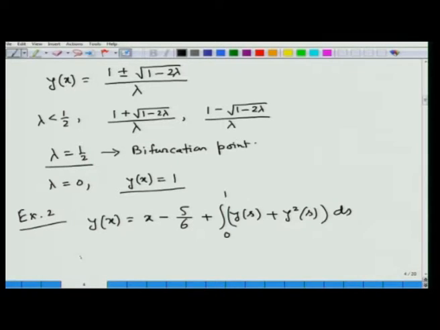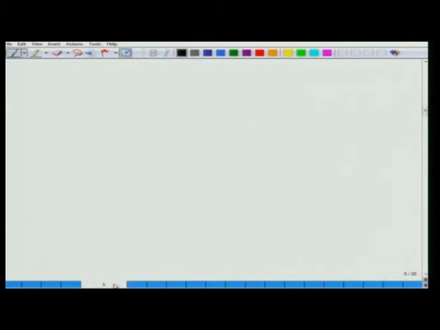Now, we define two quantities beta 1 and beta 2, defined respectively by beta 1 equal to integral 0 to 1 y(s) ds and beta 2 equal to integral 0 to 1 y square(s) ds. With these definitions we can write the given equation as y(x) equal to x minus 5 by 6 plus beta 1 plus beta 2.